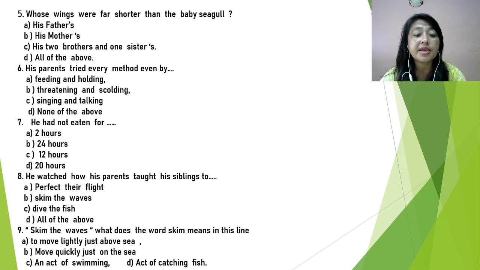Question 7. He had not eaten for... See, in the second paragraph we found the very first line. That was 24 hours ago. Since then, nobody had come near him. So, the day before, all day long he had watched his parents flying about with his brothers and sisters, perfecting them in the art of flight.